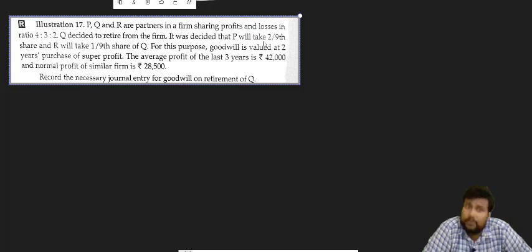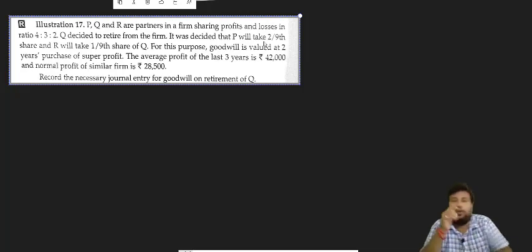Q decided to retire from the firm, and it was decided that P will take 2/9 share and R will take 1/9 share of Q. For this purpose, goodwill is valued at 2 years purchase of super profit. The average profit of last 3 years is 42,000 and normal profit of a similar firm is 28,500.